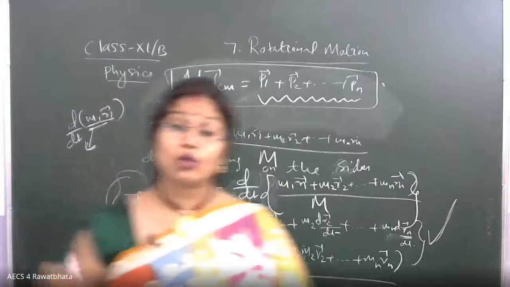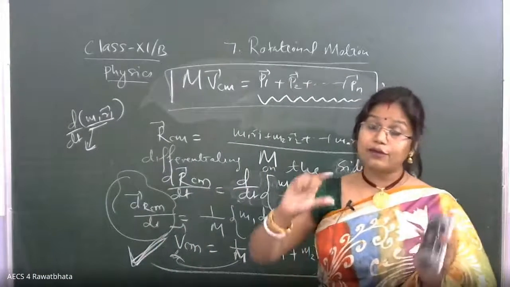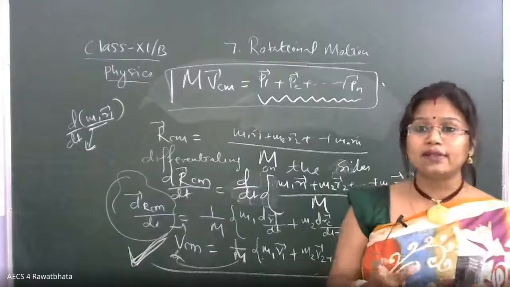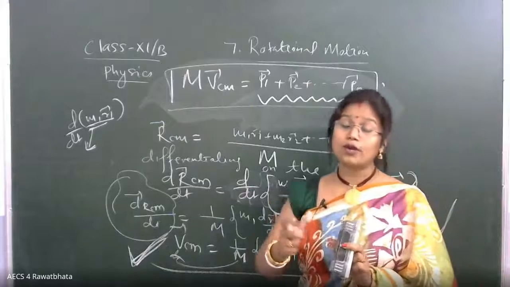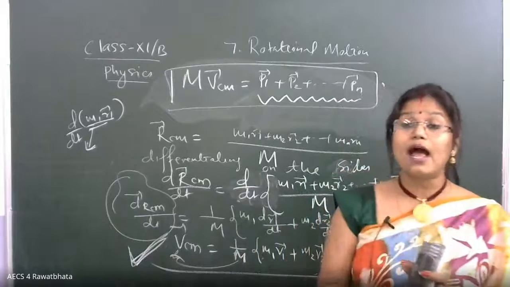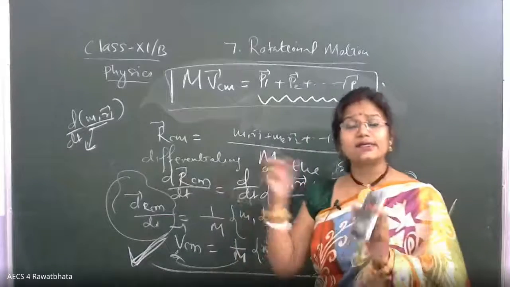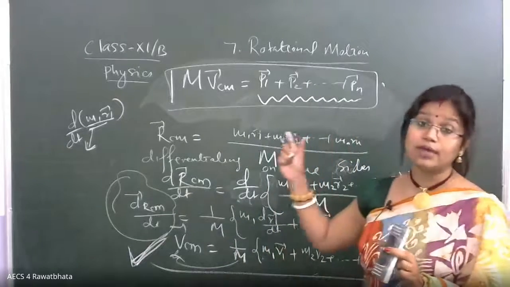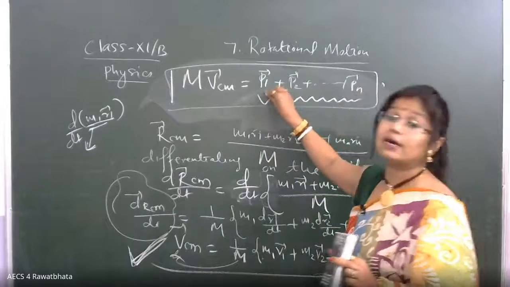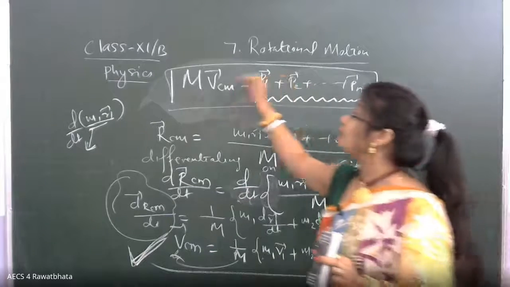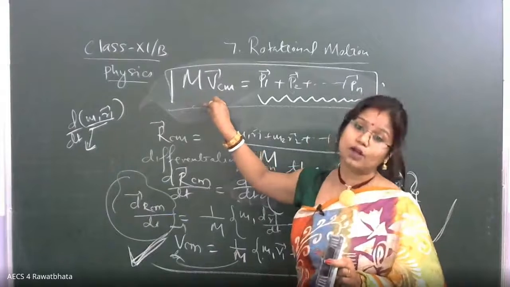Because of this only, I told you in the beginning that whenever we are talking about a system of n particles, there are different particles. Individually, we can't say what nature a particular particle is having regarding the motion and all. So in bulk, if we are talking about a system of n particles, our main focus is on the center of mass. And every quantity of the entire system can be expressed in terms of the quantities related to the center of mass. Like here, the linear momentum of the system we are expressing as the product of the mass of the system with the velocity of the center of mass, dear.